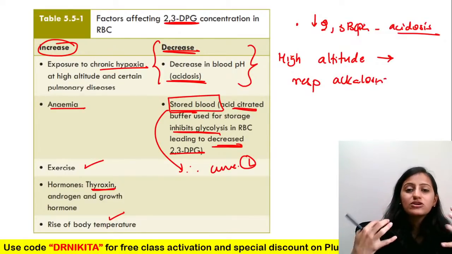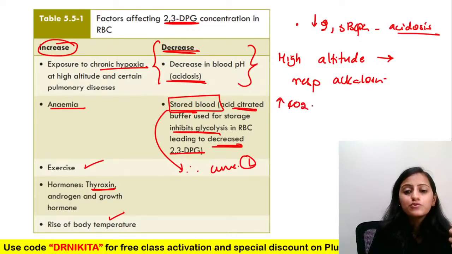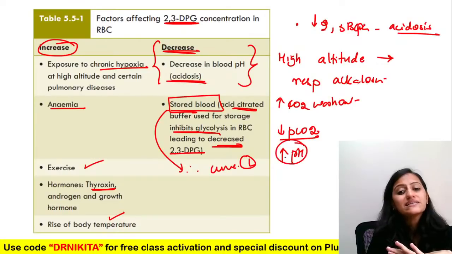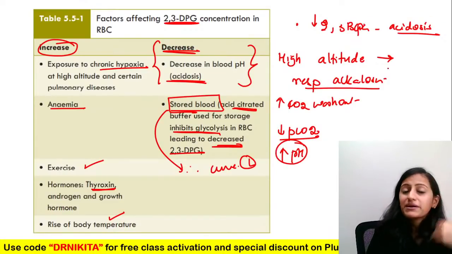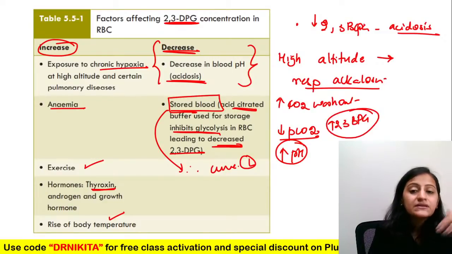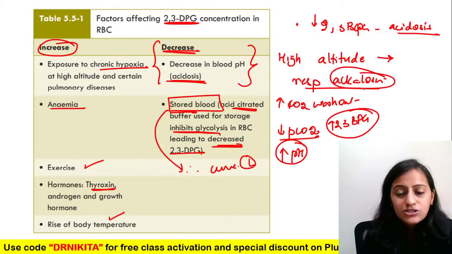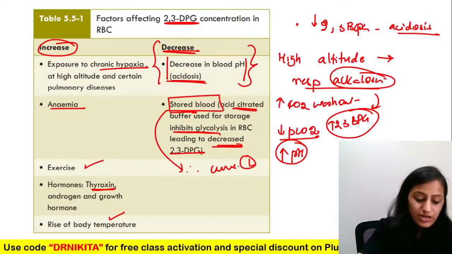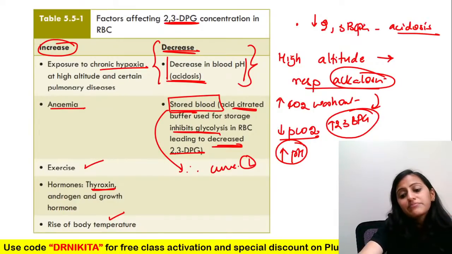High altitude, less oxygen, we hyperventilate. Hyperventilation leads to increased CO2 washout, so that leads to decreased PCO2. We know respiratory is opposite, so the pH increases. It's respiratory alkalosis. But at high altitude, you also see that the 2,3-BPG is increasing. Respiratory alkalosis increases the 2,3-BPG. I think this should more so apply to respiratory acidosis or respiratory alkalosis, rather than metabolic acidosis or metabolic alkalosis.